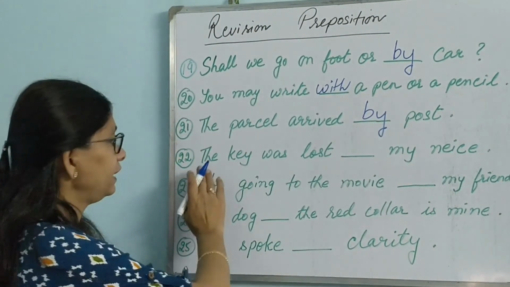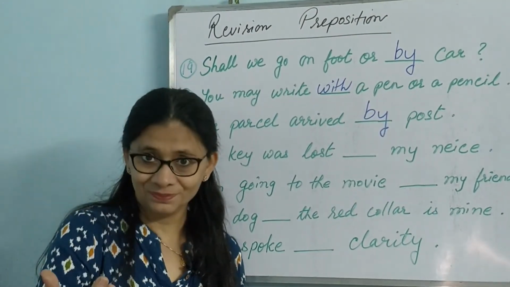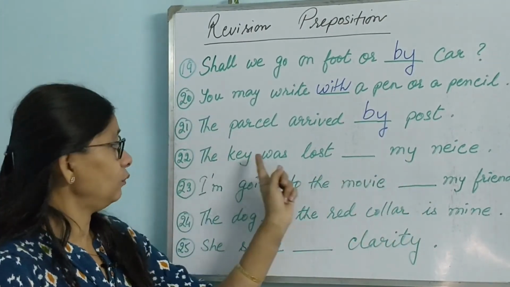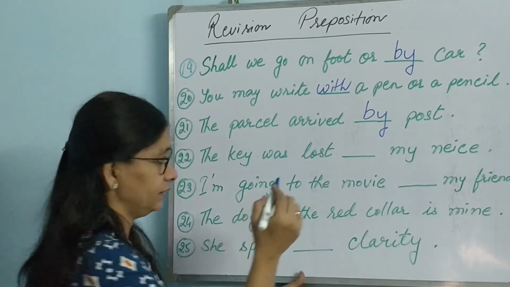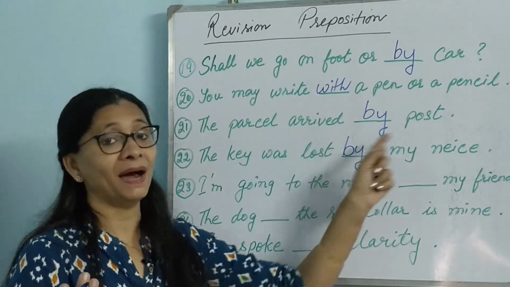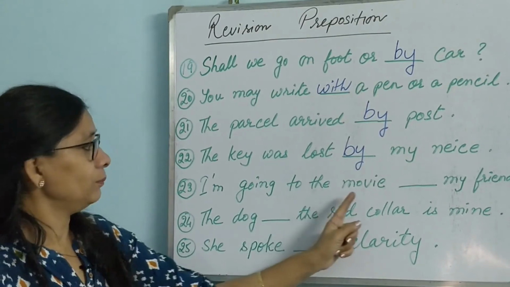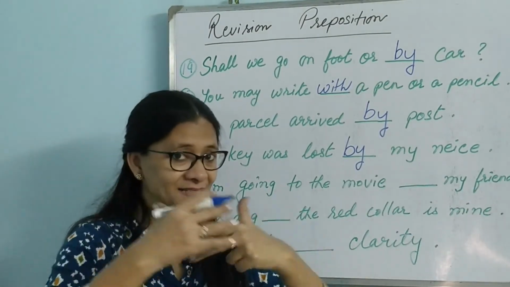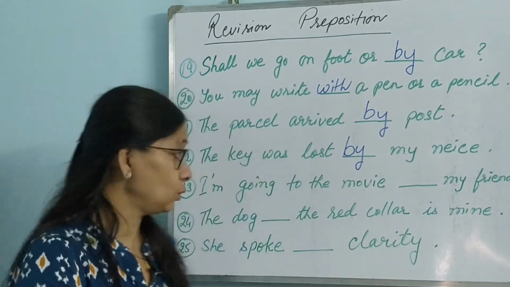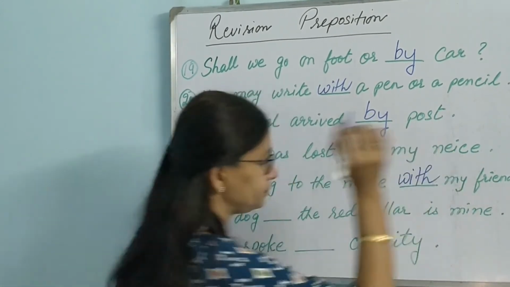By post. The key was lost dash my niece. My niece, the doer. So when there is a mention of a doer, this is also a passive voice. As you can see, the key was lost dash my niece. So without doubt, you can say it is by. My niece lost the key. The key was lost by my niece. So it is passive voice, and a doer is there. So by. I am going to the movie dash my friend. Togetherness: me and my friend will be together. So I'm going to the movie with. When there is a sense of togetherness, we use with.